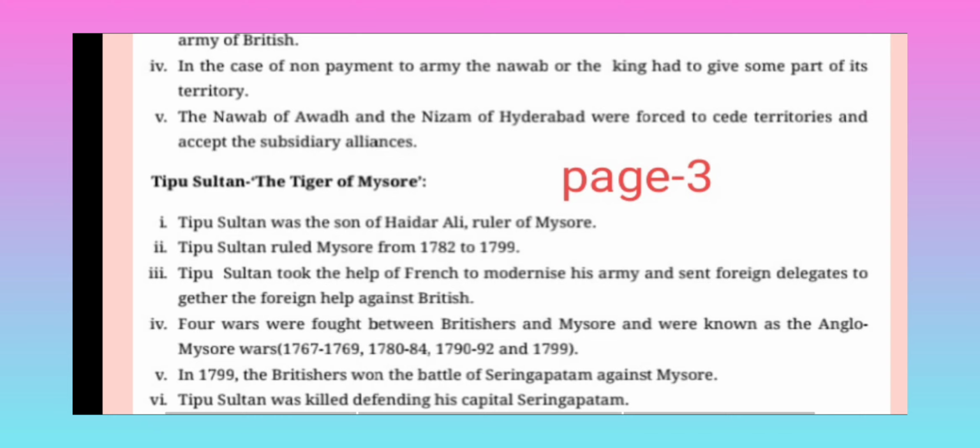In the second war, Hyder Ali died in 1782, so his son Tipu Sultan continued the war from 1782 to 84. In 1799, the British won the Battle of Seringapatam against Mysore. Tipu Sultan was killed defending his capital, Seringapatam.